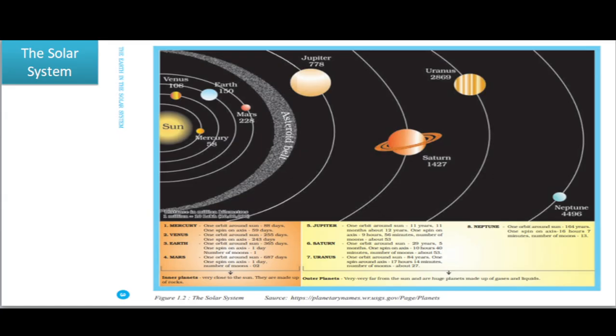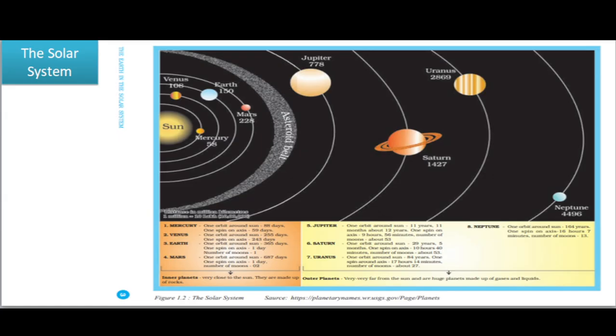So for becoming a planet, according to the IAU, that is the International Astronomical Union, there are three criteria. First, it is in orbit around the sun. Second, the celestial body must have sufficient mass to assume hydrostatic equilibrium, that is a nearly round shape. And third, it has cleared the neighborhood around its orbit.